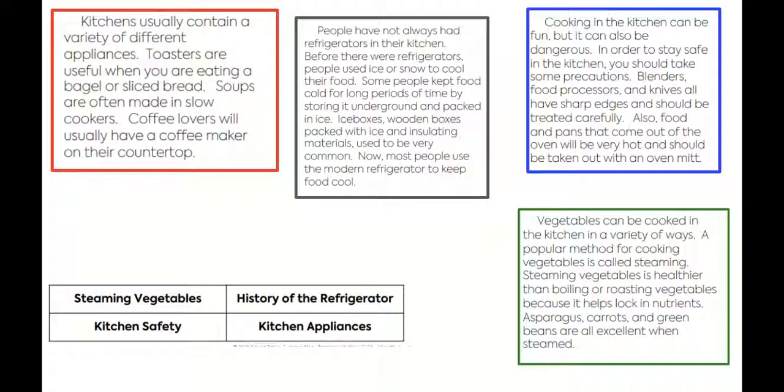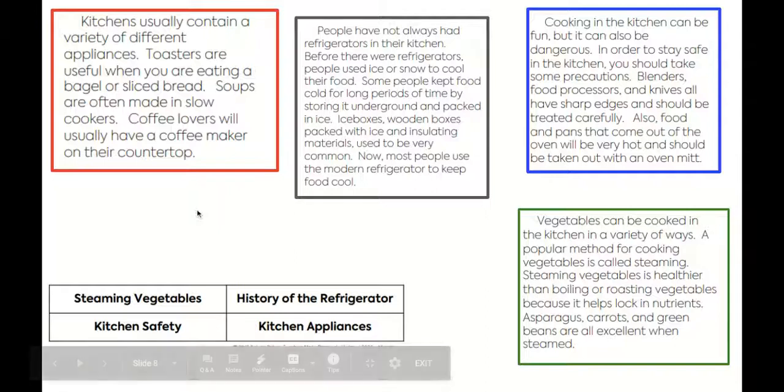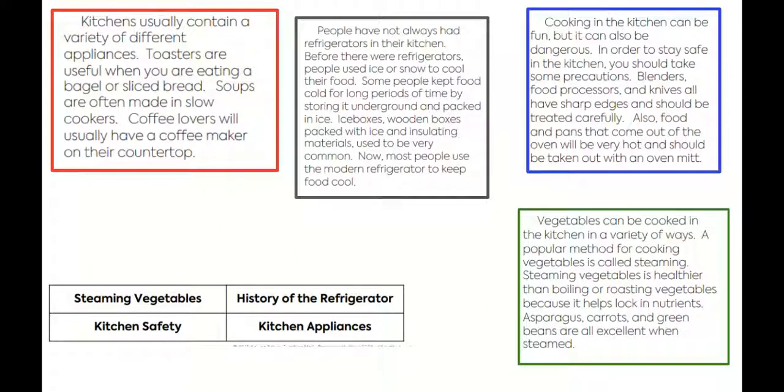Now I have 4 articles here, and you'll notice I have each of them in a different color. You'll also notice down here I have 4 titles. We're going to look at the articles and try to match the title to the article. So the red article: kitchens usually contain a variety of appliances. Toasters are useful when you are eating a bagel or sliced bread. Soups are often made in slow cookers. Coffee lovers will usually have a coffee maker on their countertop.